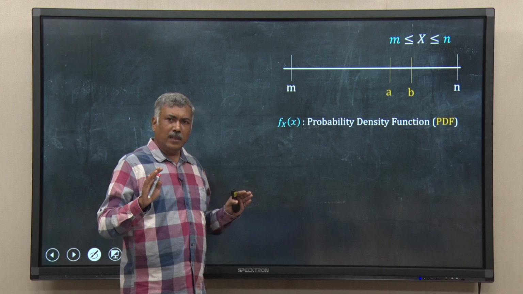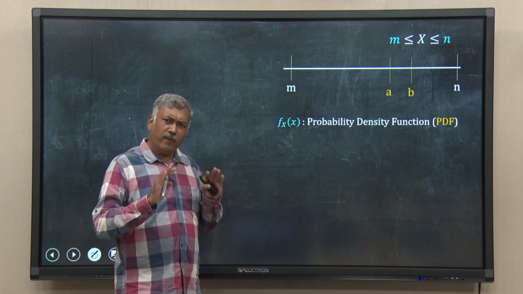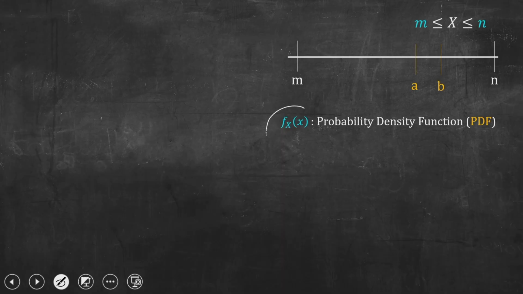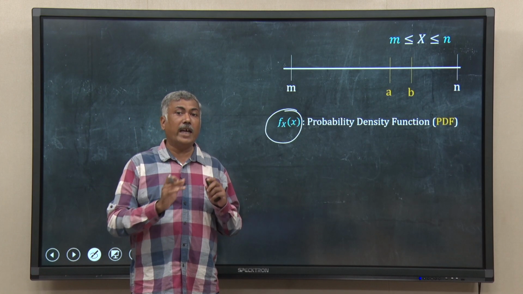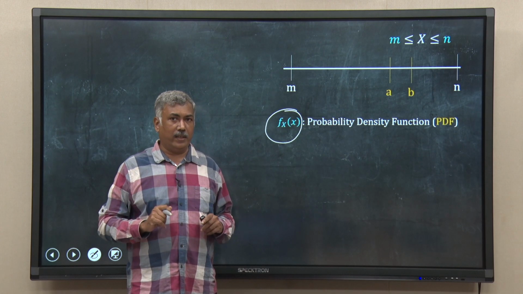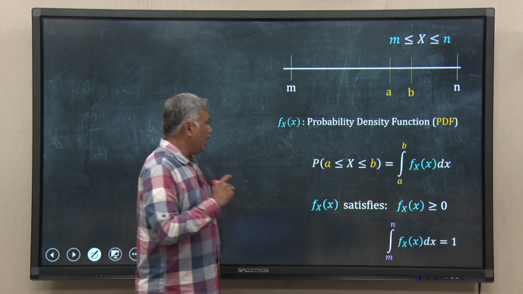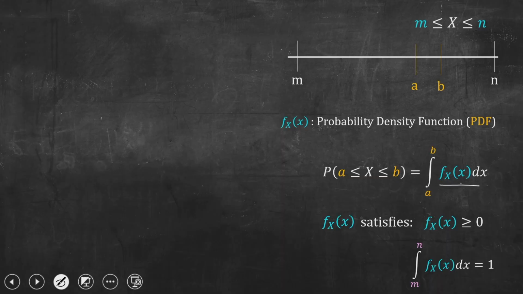So, imagine I know the probability density function, it is a function. So, it is f subscript x, and this function will give me the probability that I am asking you to calculate. How will it give?